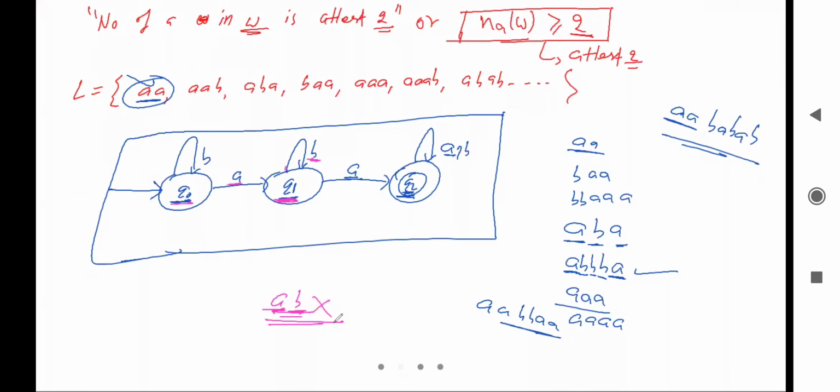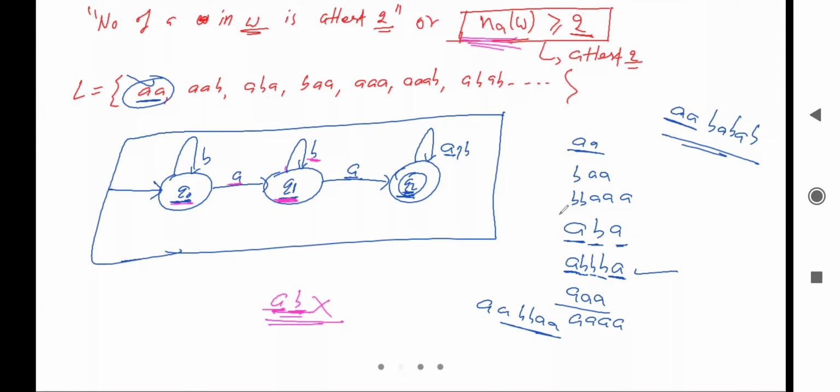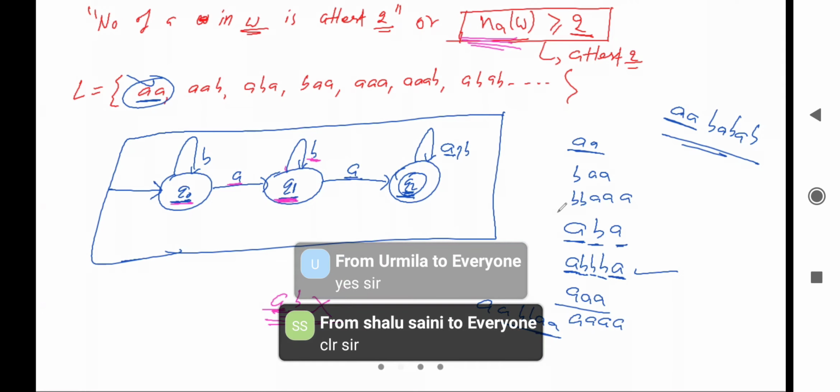So finally we can say this is the minimal DFA for number of a are at least 2. Yes, is it clear to all? Okay, fine. Now let's see the next one.